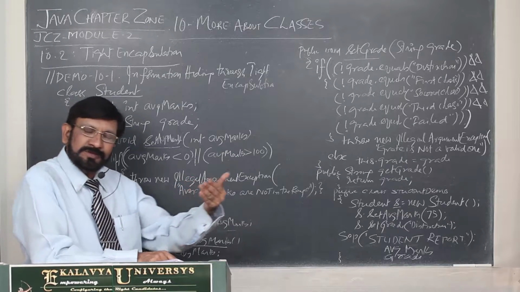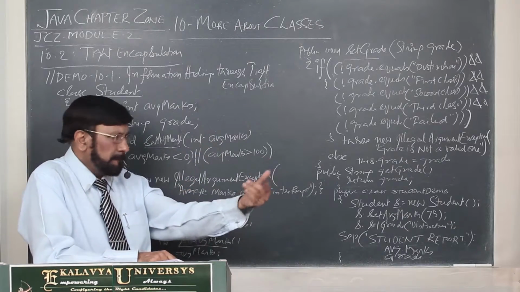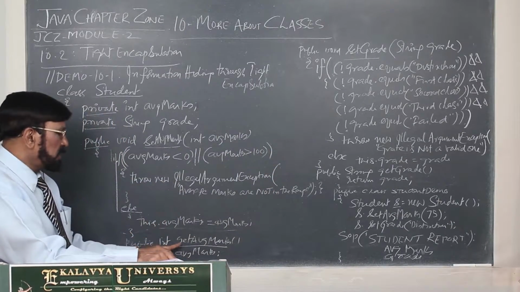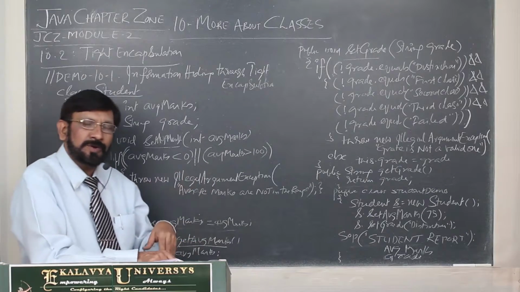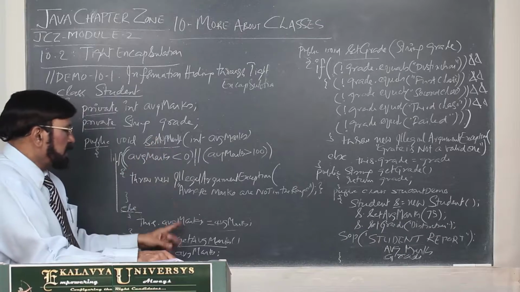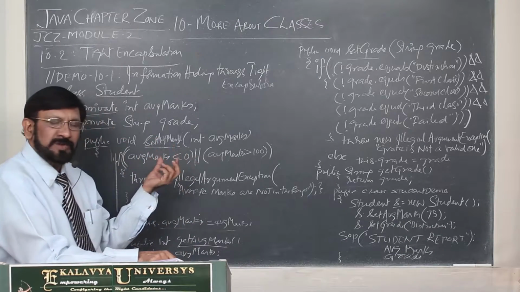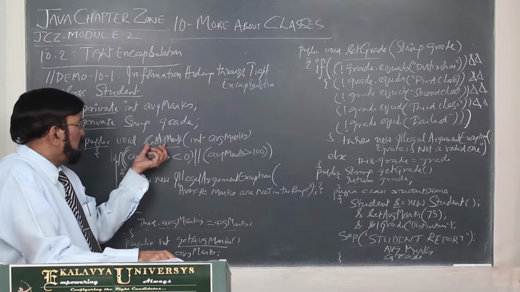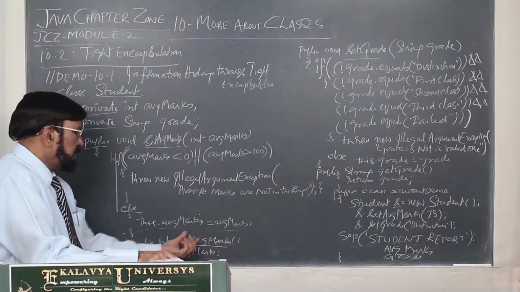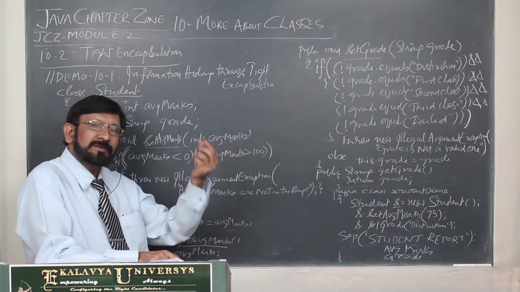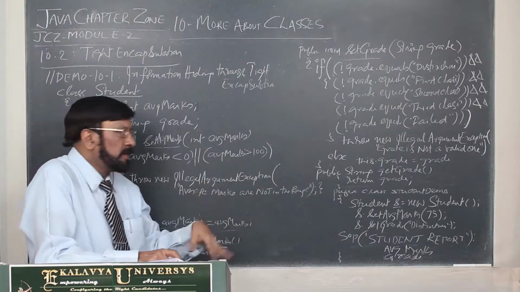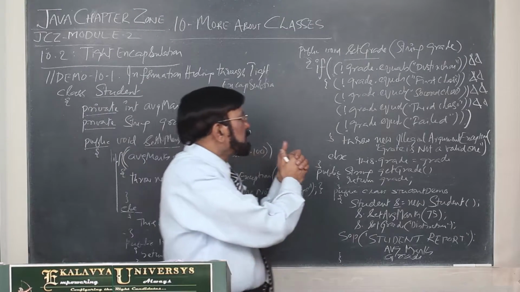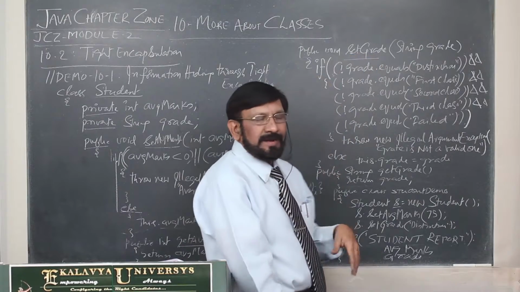Get average marks means after initialization, if you want to retrieve the value, to get average marks public method, we have to retrieve that. So setter and getter always follow this convention. If it is average marks, set average marks, get average marks. For grade, set grade, get grade. That you understand.